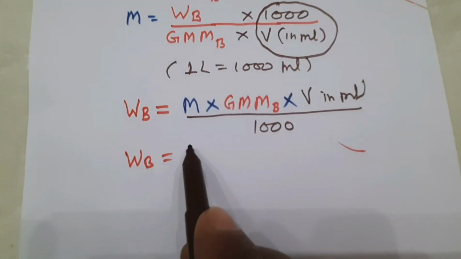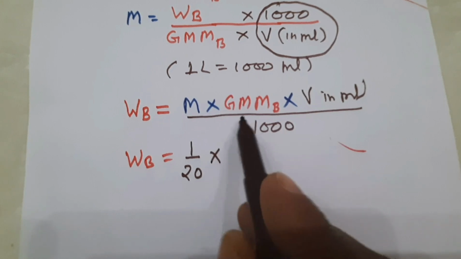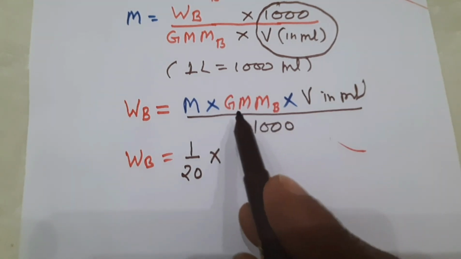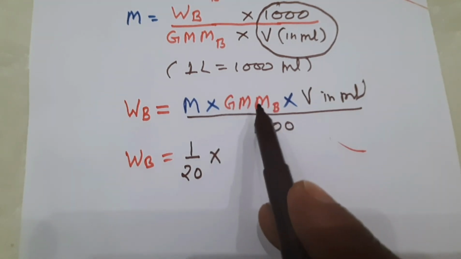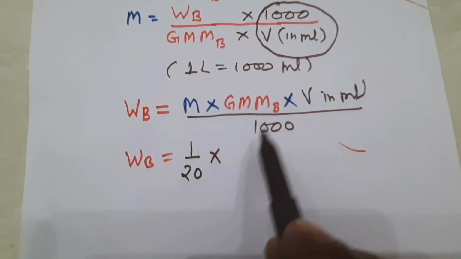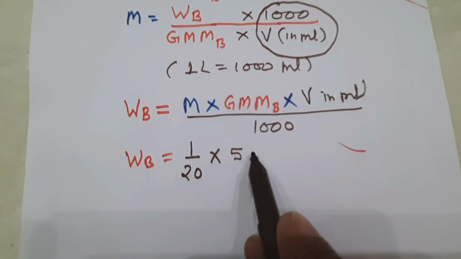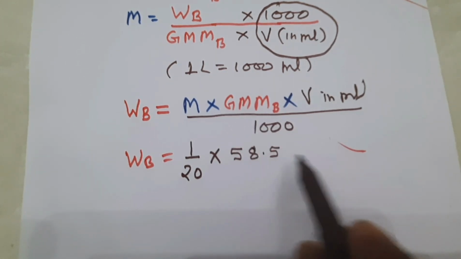According to question, molarity is 1 by 20, and gram molecular mass, that is actually gram formula mass, but in general practice we say gram molecular mass, which is wrong. Okay, gram formula mass of sodium chloride is 58.5